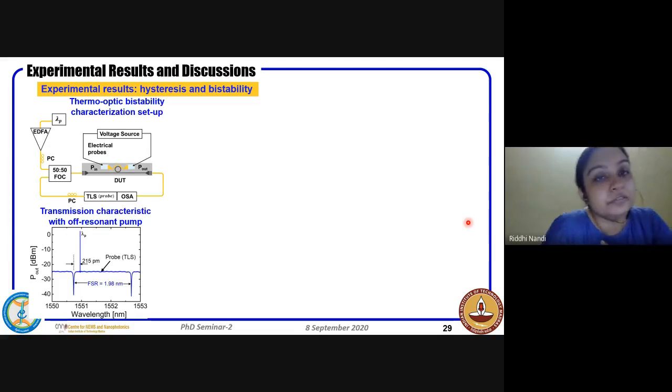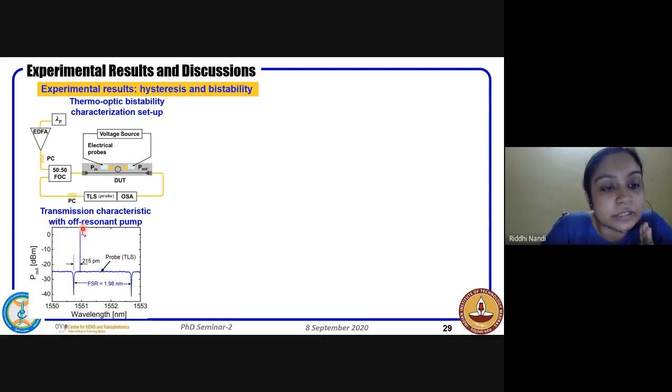Using this, we went ahead with our hysteresis and bistability study. The setup that we have used is the TLS with the inbuilt laser source, with the OSA. That acts as a probe so that we can see the ring resonances. The pump laser, that is the high power which we want, has been added with the erbium doped fiber amplifier, and both of them are fed into a 50-50 fiber optic coupler. The output of this is fed into the input grating coupler of the MRR. And for the voltage source, we will just be tuning the voltage.